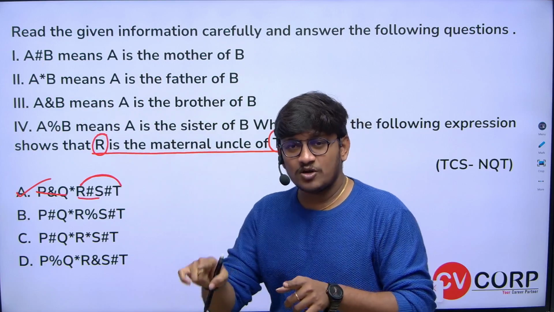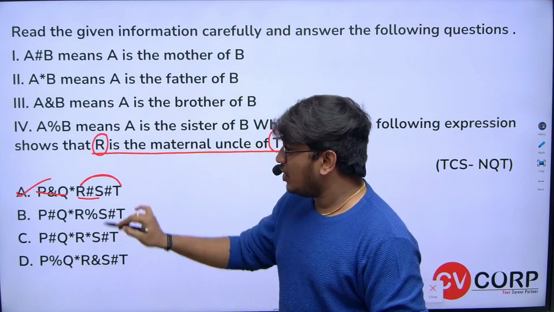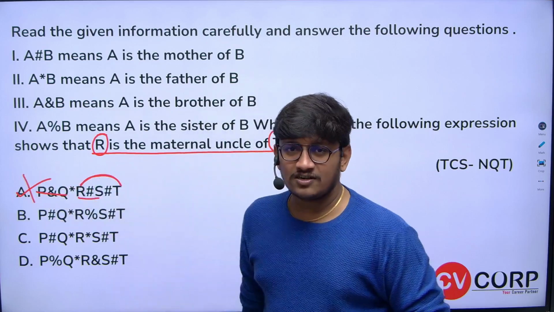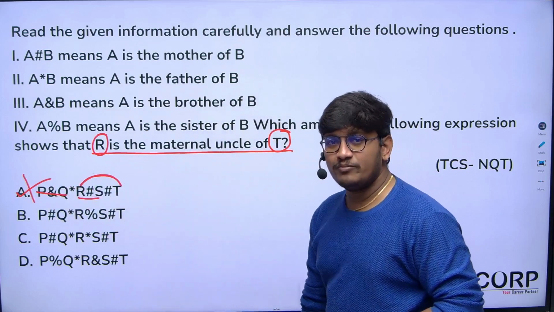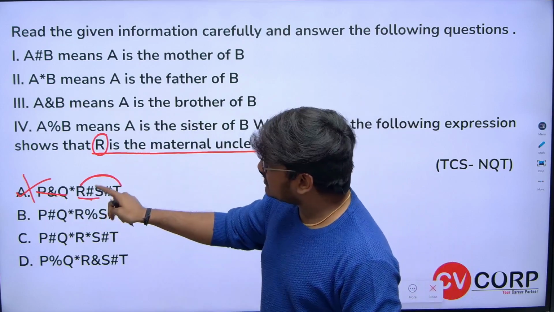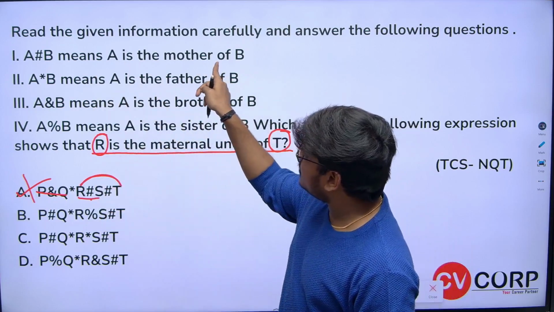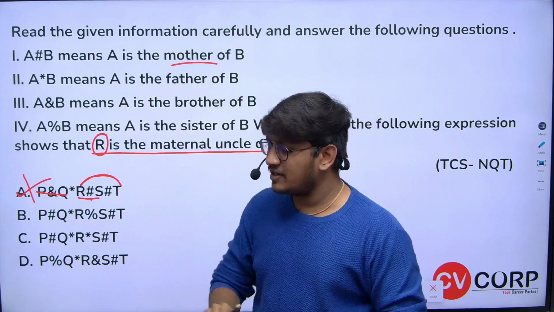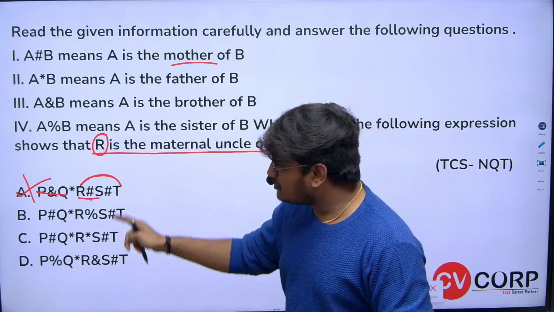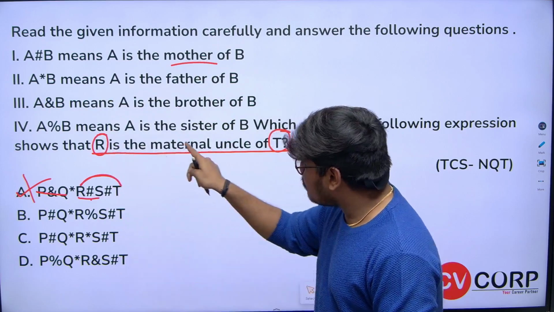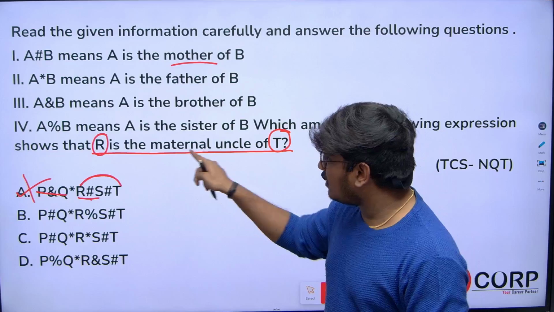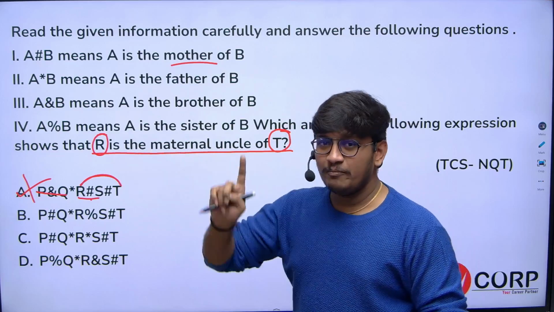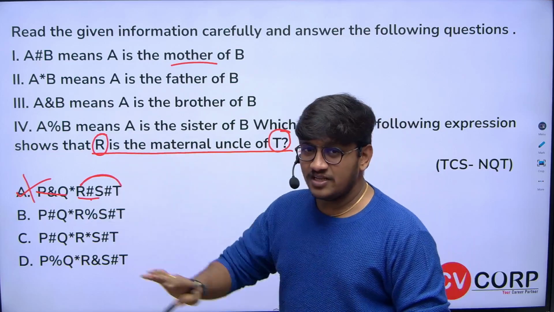When R is mother of S, here itself we know there is no way that option A is correct. Because the hashtag indicates A is mother of B, and mother indicates a female character. But in the question, they mentioned R is maternal uncle of T, so R should be a male character. So obviously option A is wrong.